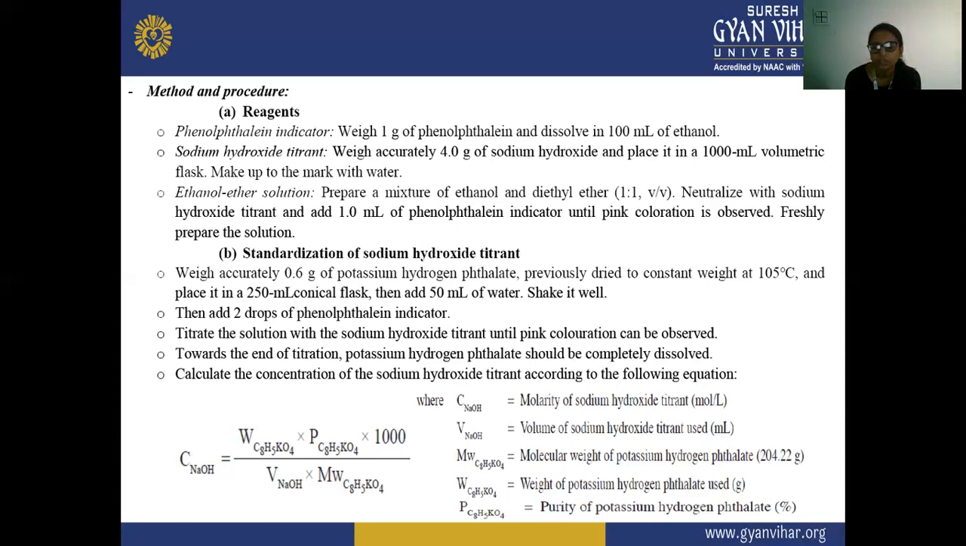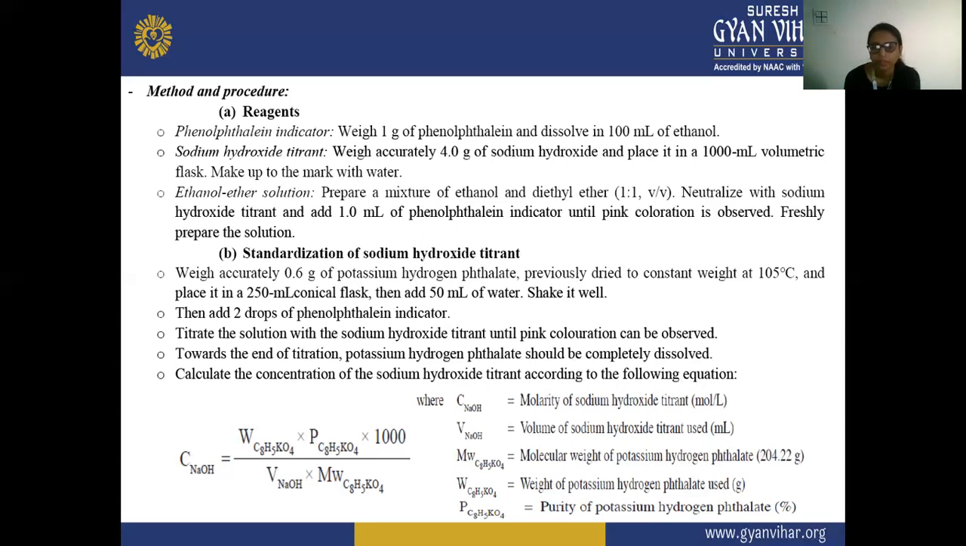Next, P C8H5KO4 is the purity of potassium hydrogen phthalate in percentage.